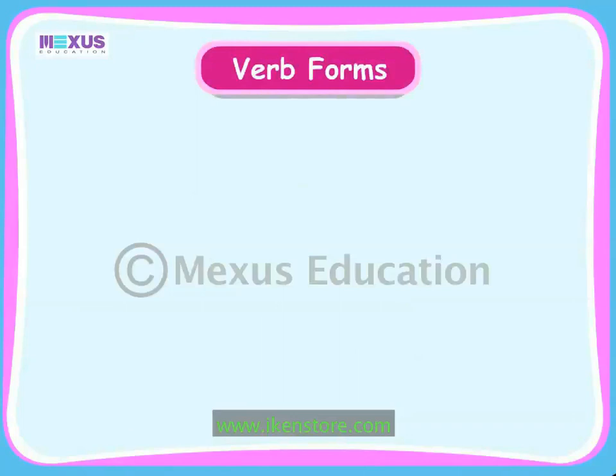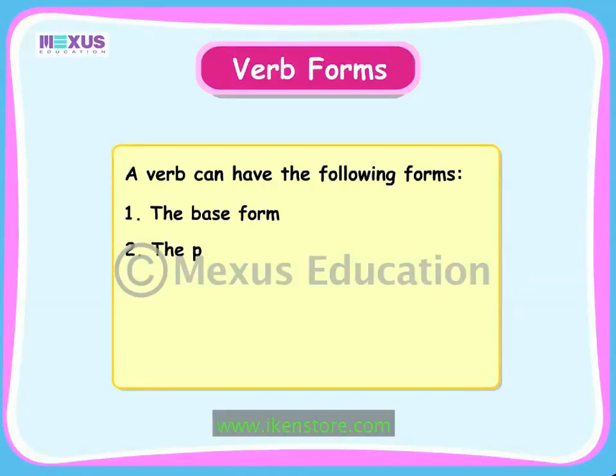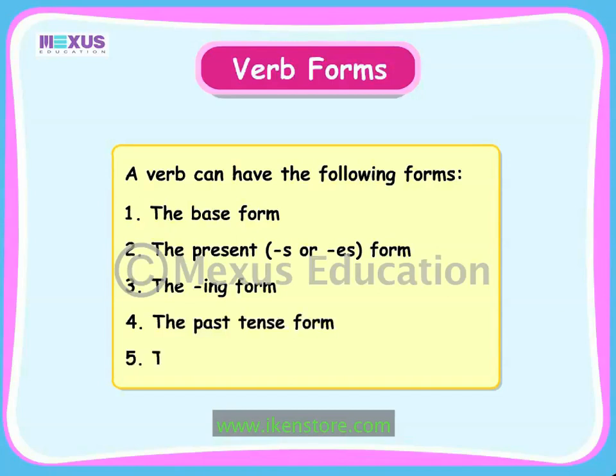Let us now look at the different forms of a verb. A verb can have the following forms: the base form, the present s or es form, the ing form, the past tense form, and the past participle or the ed or en form. Let us now look at each of these forms in detail.